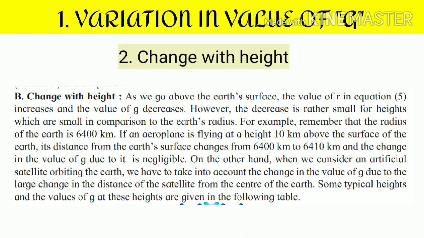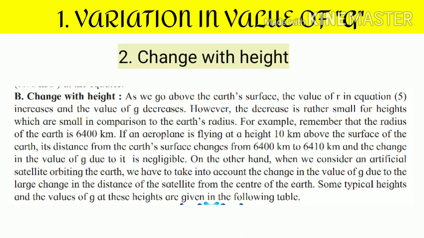On the other hand, when we consider an artificial satellite orbiting the Earth, we have to take into account the change in the value of g due to the large change in the distance of the satellite from the center of Earth.